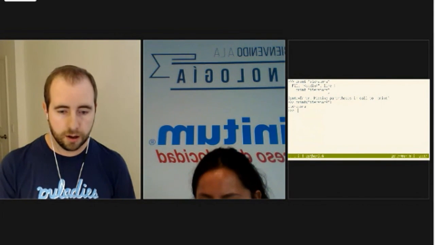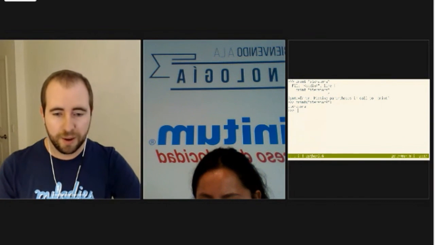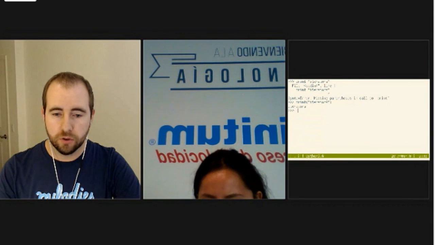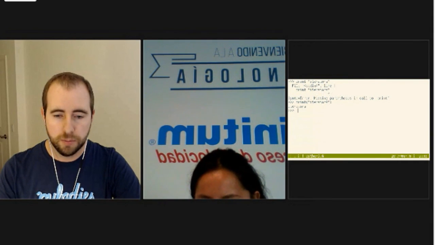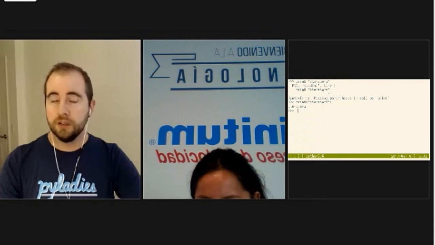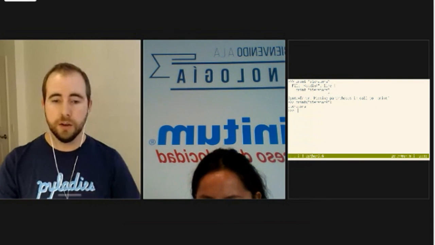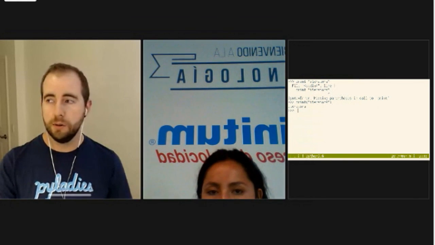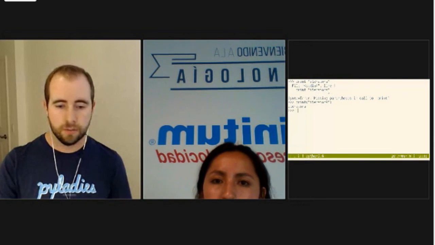Another question here from a Python user. Does the comprehension have an advantage of CPU and or memory usage versus normal Python functions, or does this depend on the problem you're solving? I can't really answer that. I would look up on Stack Overflow if there's an advantage. I would guess the advantage is very, very minimal, if there is any advantage at all. So I would not rely on comprehensions for their performance gains. I would rely on them for their readability.